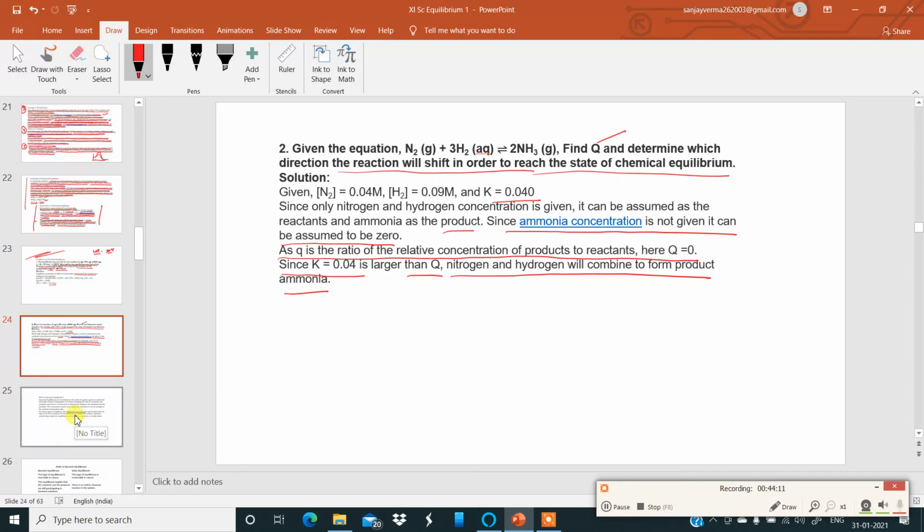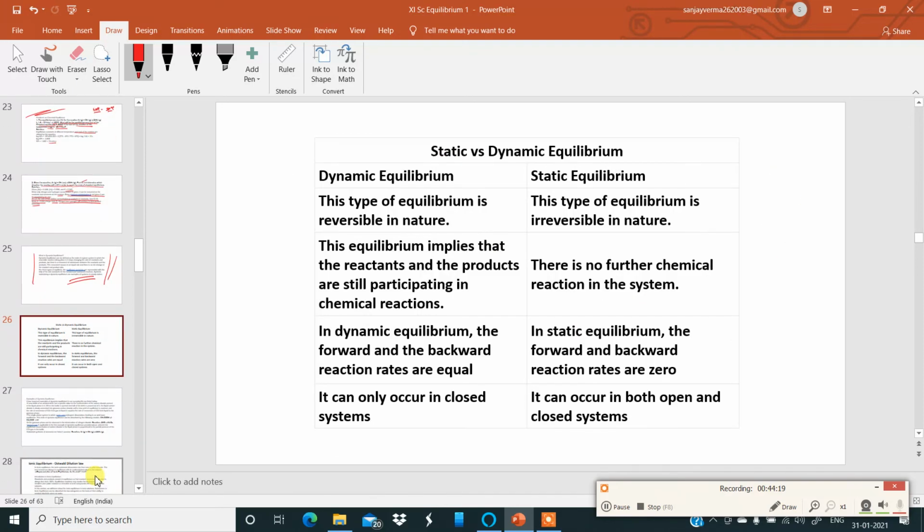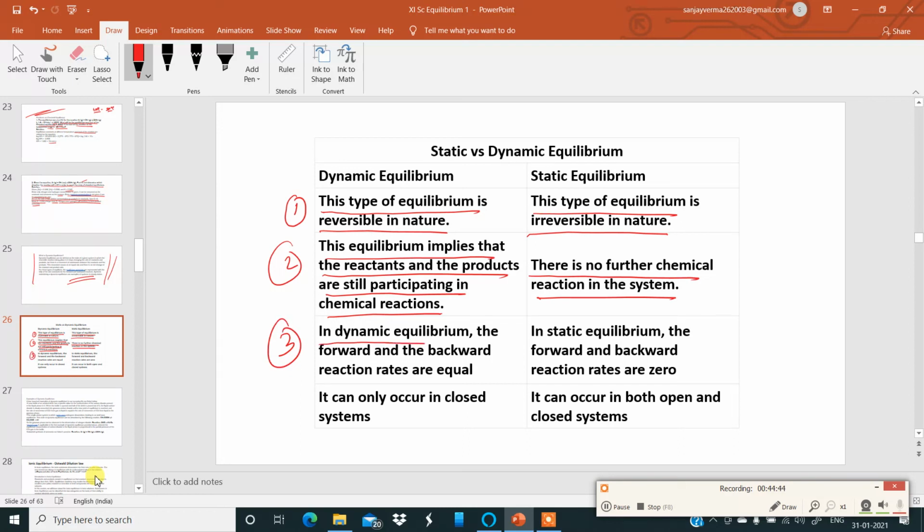Okay, these are two simple problems, so concept based. Now dynamic equilibrium, I have already explained what it is, no need to explain again and again. Then try to remember these differences between dynamic and static equilibrium. Dynamic equilibrium is reversible in nature, whereas static equilibrium is irreversible in nature. Dynamic equilibrium implies that the reactants and the products are still participating in chemical reaction, whereas in static equilibrium, there is no further chemical reaction in the system. Number 3. In dynamic equilibrium, the forward and the backward reaction rates are equal. In static equilibrium, the forward and backward reaction rates are 0.